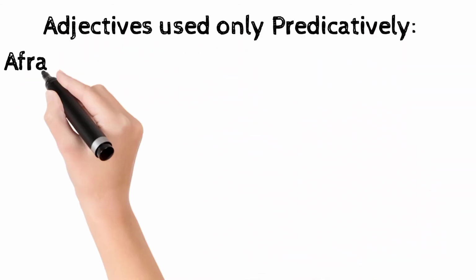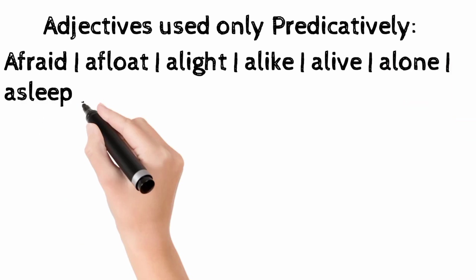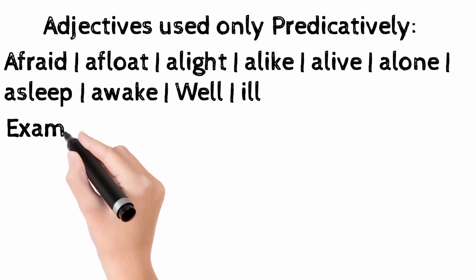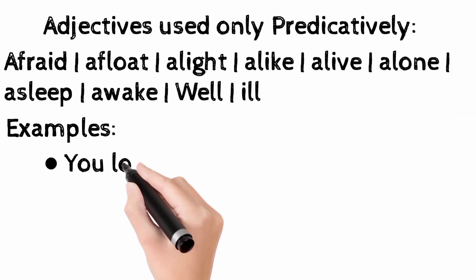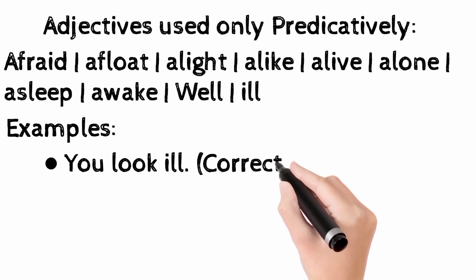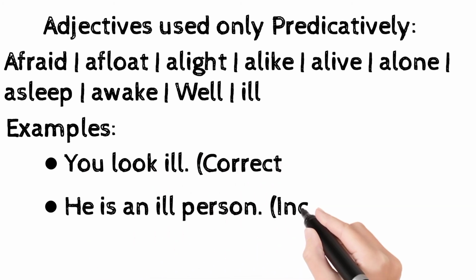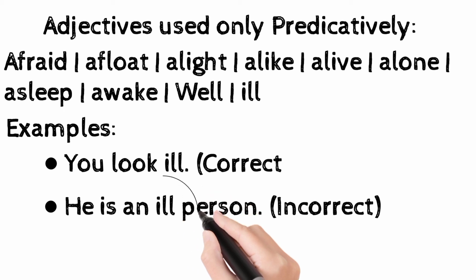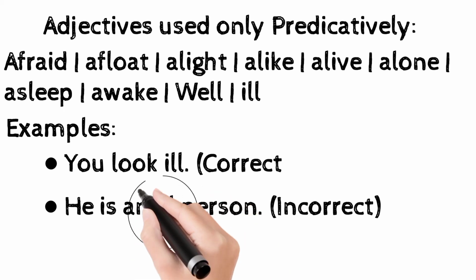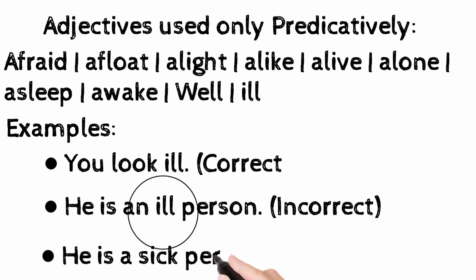Adjectives used only predicatively: afraid, afloat, alight, alike, alive, alone, asleep, awake, well, and ill. For example, you look ill, correct. He is an ill person, incorrect, because ill has been used attributively here. He is a sick person, it is correct.